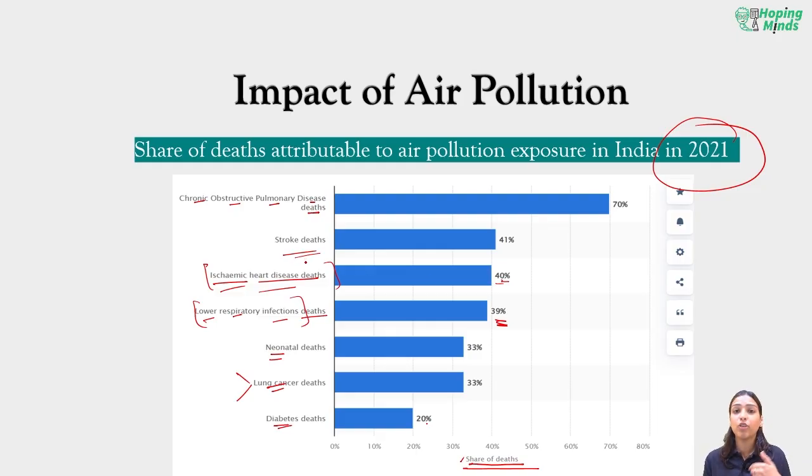Stroke deaths, again, it could be a heat stroke, it could be a lack of oxygen stroke, 41%. A stroke is always when your brain is not getting enough oxygen. Chronic obstructive pulmonary diseases: the primary reason is because you're breathing bad air, and that has resulted in a chronic obstruction in your respiratory system. Look at the percentage, 70%. Although all these deaths are somehow related to air pollution, something as simple as breathing bad air led to 70% of deaths in India in 2021.